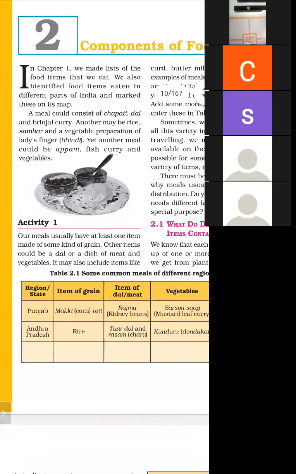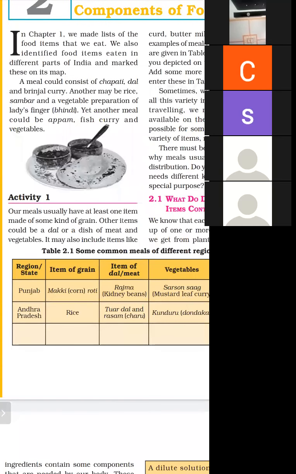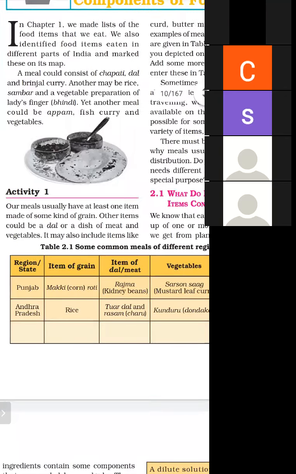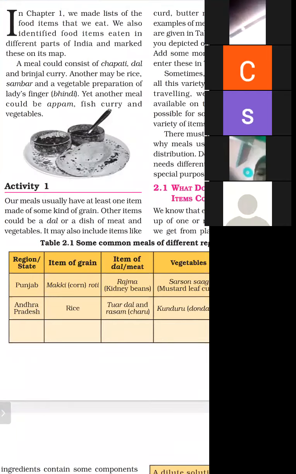In activity 1, we have been given table 2.1. Some specific states are given, Punjab and Andhra Pradesh, and some specific foods which are famous in these states are given in table 2.1. Our meals usually have at least one item made of some kind of grain. As we know, when we eat a meal, one item should be of grain, and this can be makka, and this can be of other material and rice.